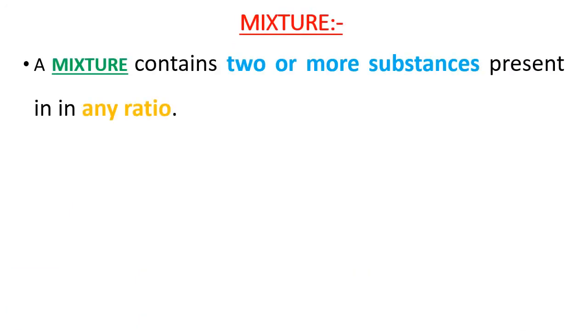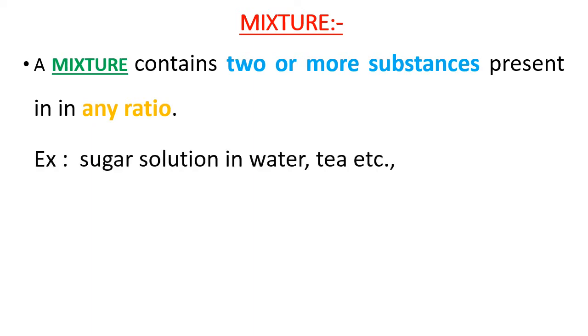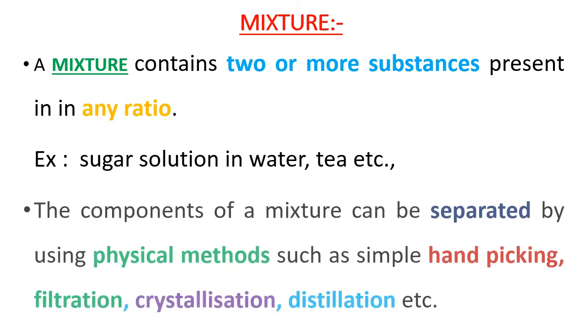Let us know about a mixture. A mixture contains two or more substances present in any ratio. For example, sugar solution in water and tea. These are the examples of a mixture. The components of a mixture can be separated by using physical methods such as simple hand picking, filtration, crystallization, distillation.